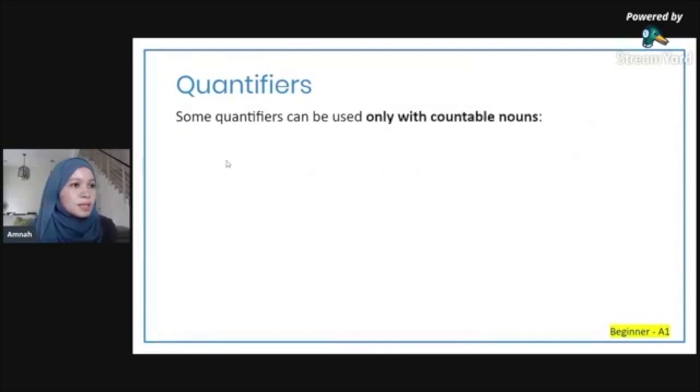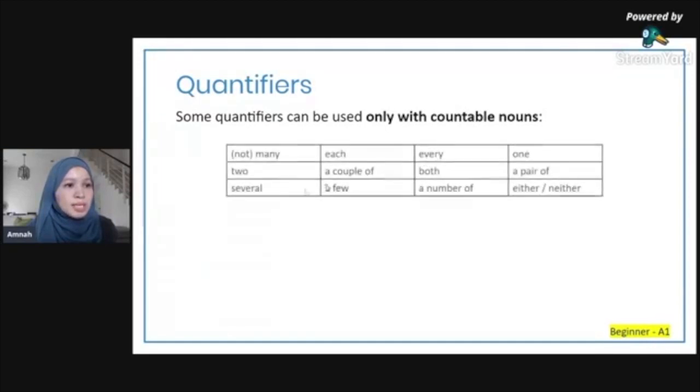Some quantifiers can be used only with countable nouns. So remember, these are only for countable nouns. There are more, but I'll show you the common ones. I can't list down every single one, but these are the ones you can use only with countable nouns, meaning that you can't use them with uncountable nouns.